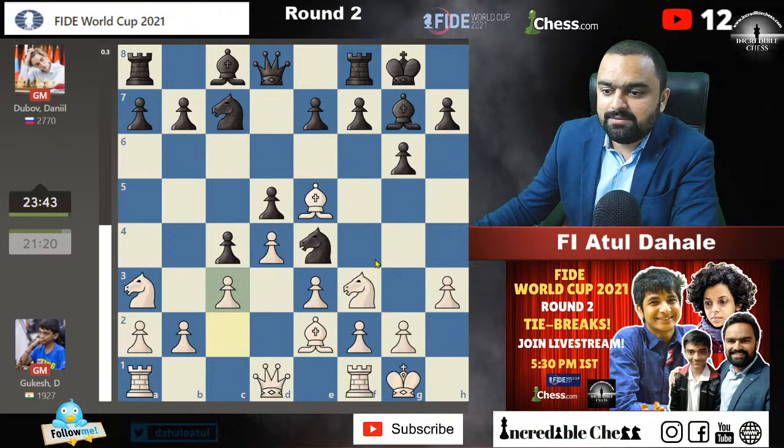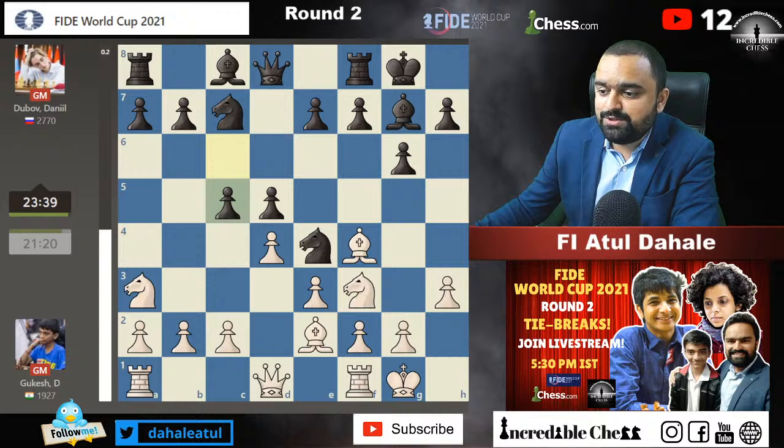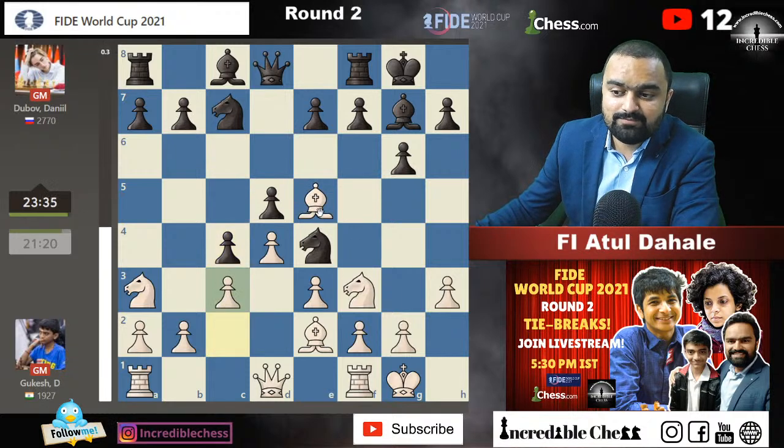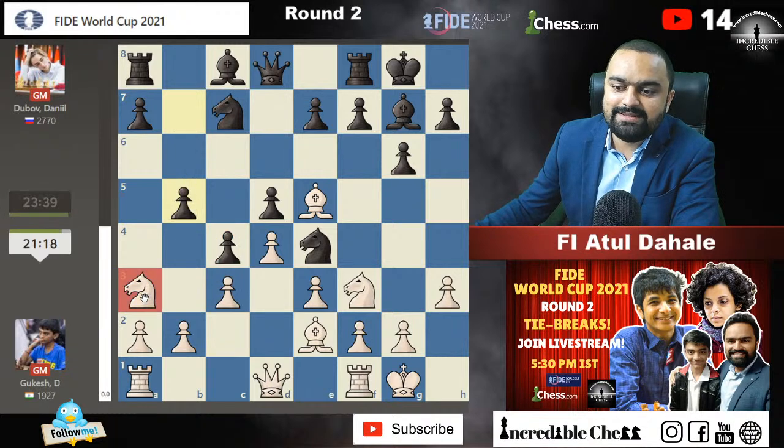Yeah, Gukesh Dubov, first game was lost for our young star Gukesh, but now he is fighting for his revenge, I will say, and he is playing some different opening. Okay, c5, bishop to e5 and c4. Okay, black is playing a very creative opening, guys, very creative. He just pushed the pawn forward, and Gukesh is known for his creative opening choices, because the point of knight a3 is gone now.